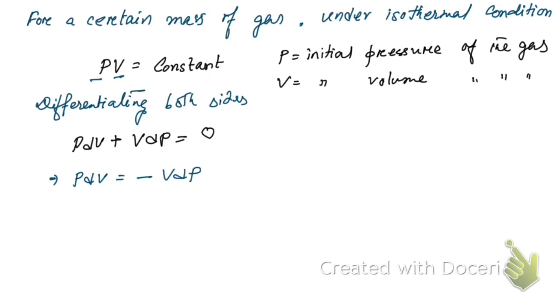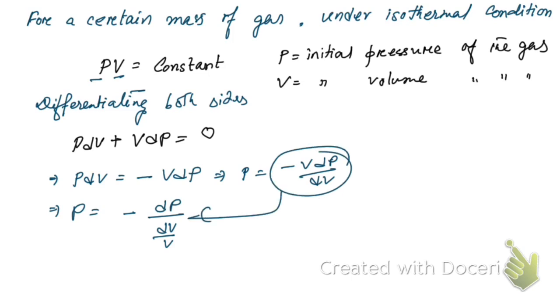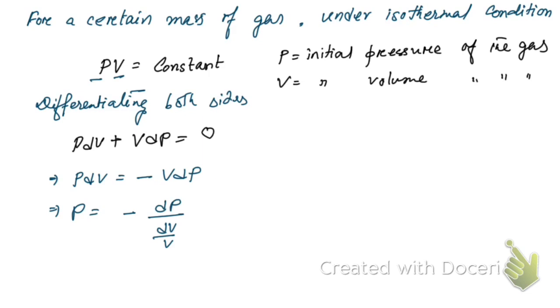From here, P is equal to minus V dP by dV. Hope you have understood this. This is a very simple simplification.